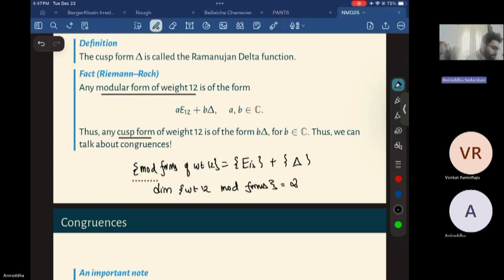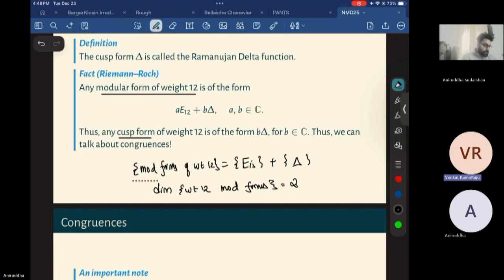And this dimension is where the Riemann-Roch theorem comes into the picture, where it talks about the dimensions of these vector spaces. Then using Riemann-Roch, I know that this is two-dimensional. And I already have two things: the weight 12 Eisenstein series and the Ramanujan delta function. And I can't have any other thing. So every other thing should be a linear combination of these two.